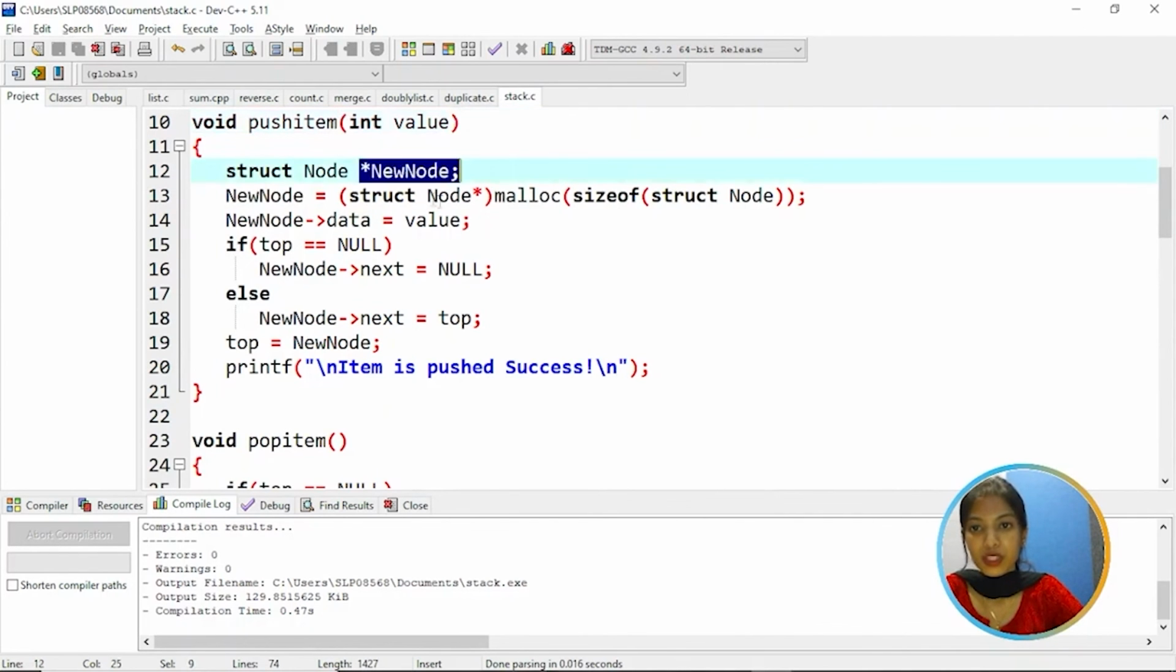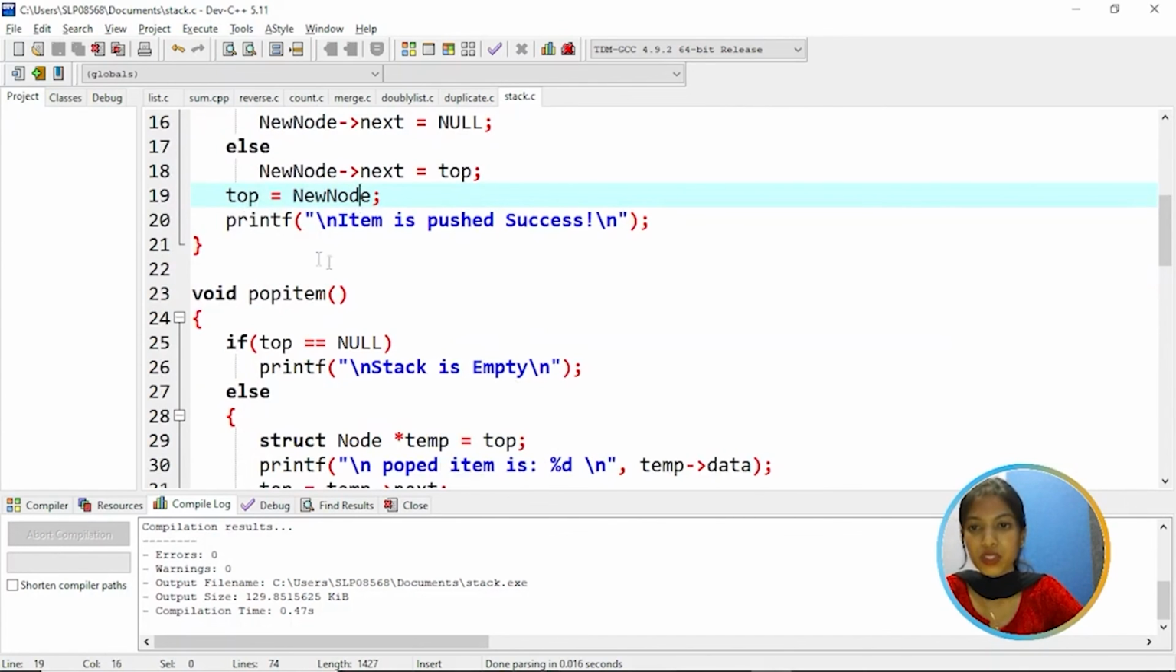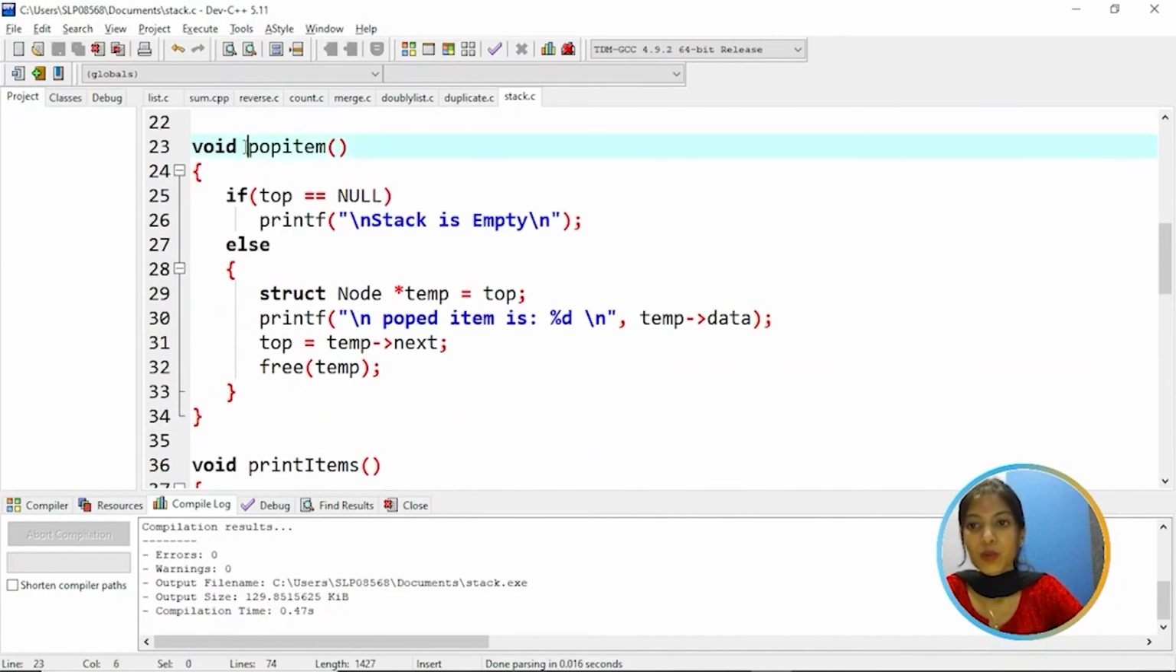So here creating a new node and allocating memory for it, and then assigning a value to the new node's data part. So if the top is equal to null, the new node's next is equal to null. Else the new node's next is equal to top. So now the new node is top. So if top is equal to new node, then item is pushed successfully. That means inserted.